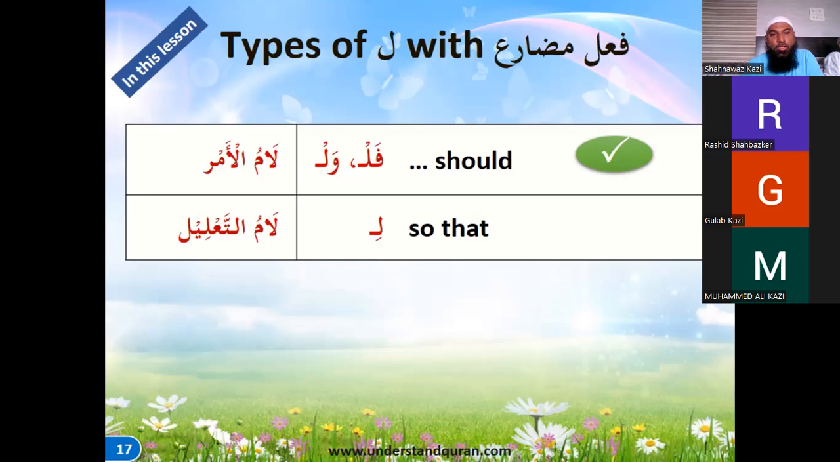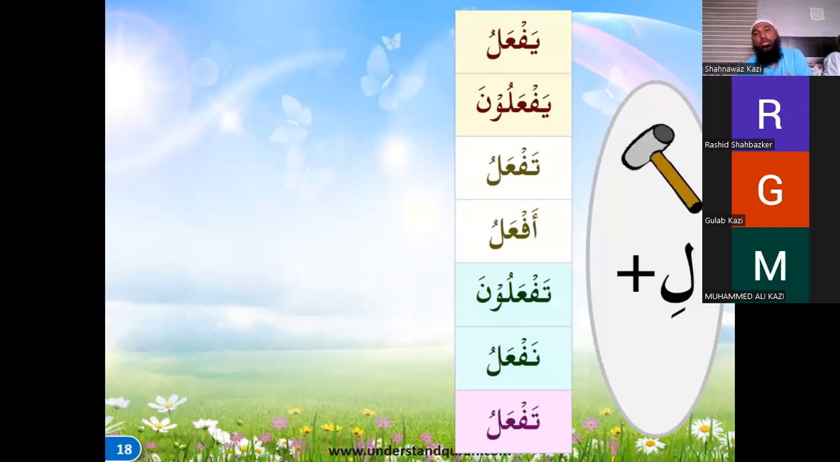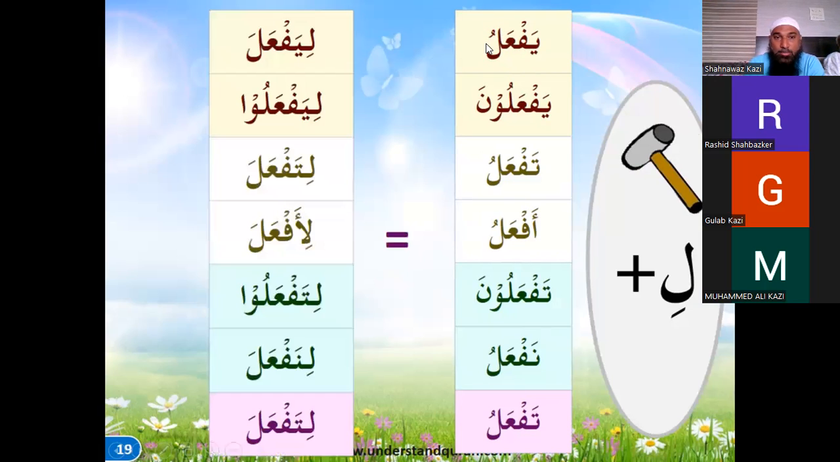Inshallah, now we will do li, which is lam ta'leel. What it means is so that. So yaf'alu, yaf'aluna, taf'alu, taf'aluna, af'alu, naf'alu, and taf'alu. We'll see what this lam is doing. The li means so that, and here you see the photo of a hammer. When the chopper was there, this became a sukun, but when a hammer is there, this will take a fatha or a zabar.